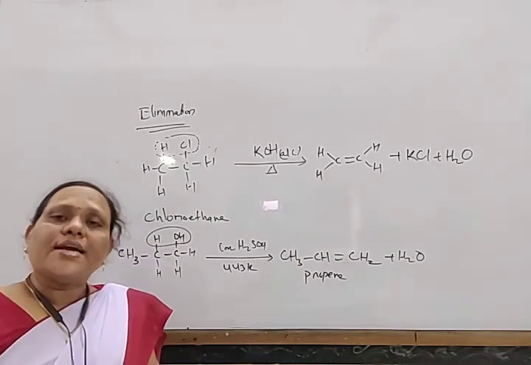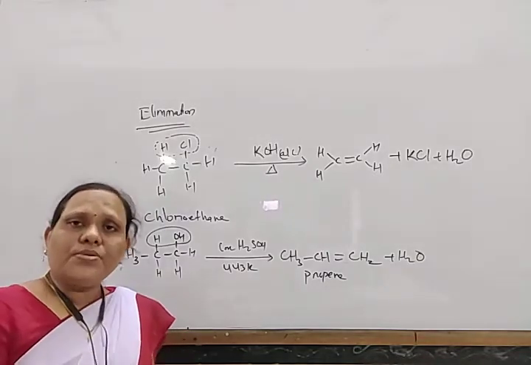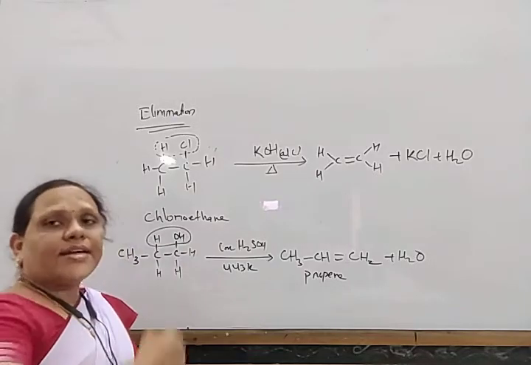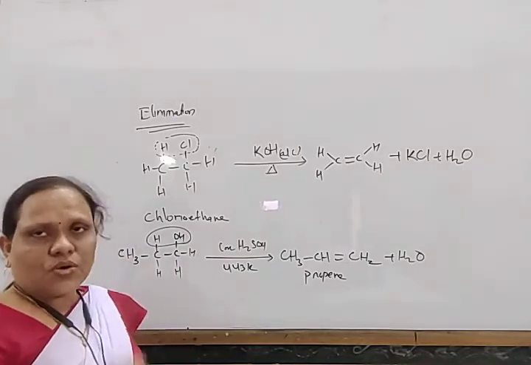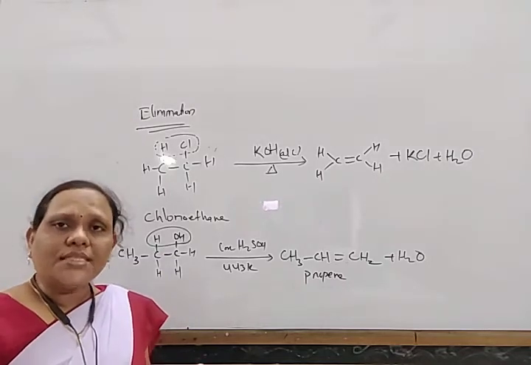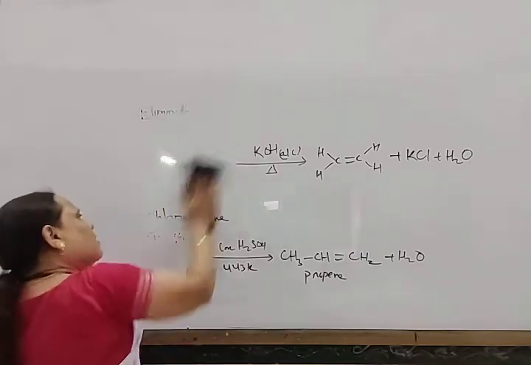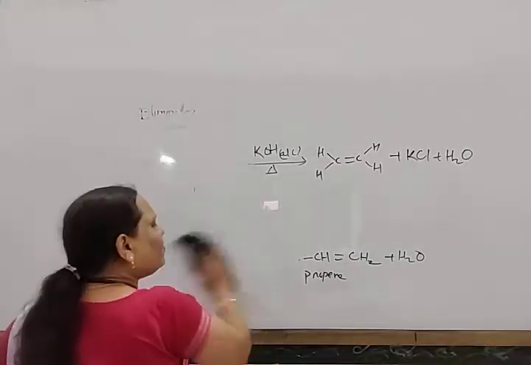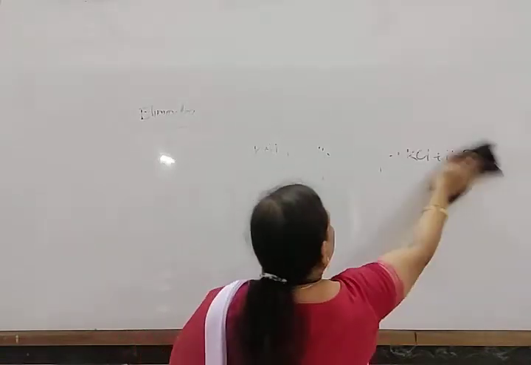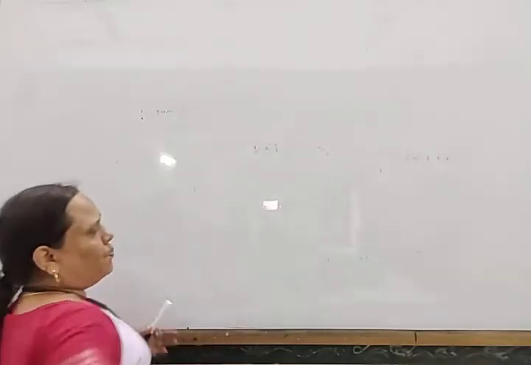Next, come to gamma elimination reaction. When two atoms or groups are removed or eliminated from the 1 and 3 position, that type of reaction is known as gamma elimination reaction. For example, if 1,3-dibromopropane reacts with zinc dust, then it forms cyclopropane.